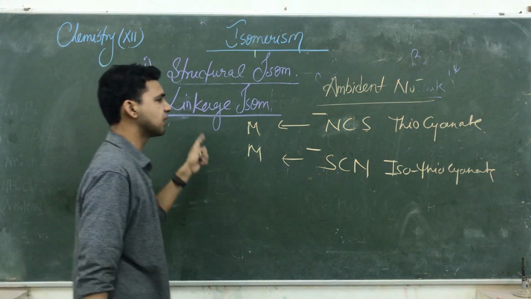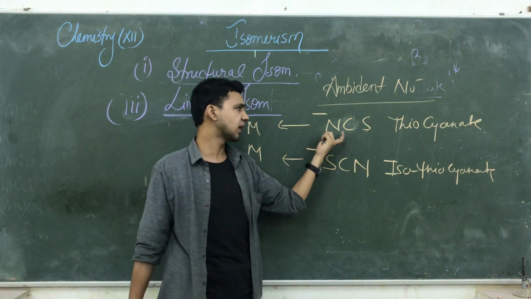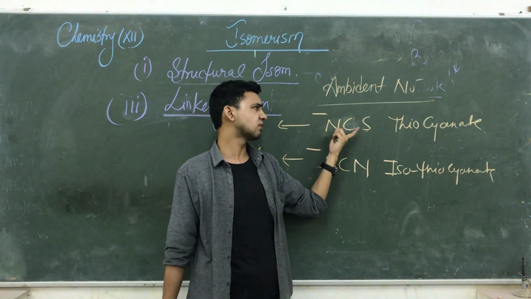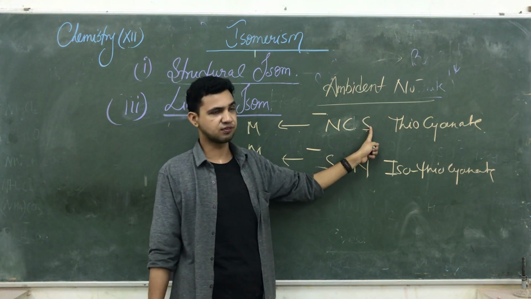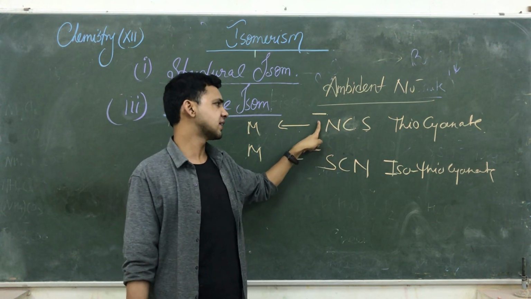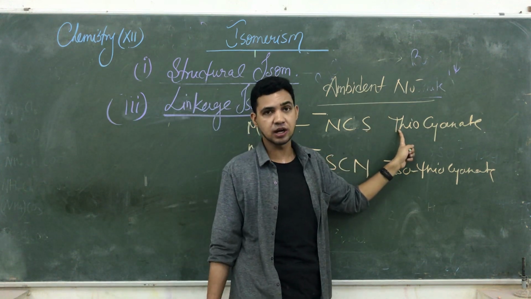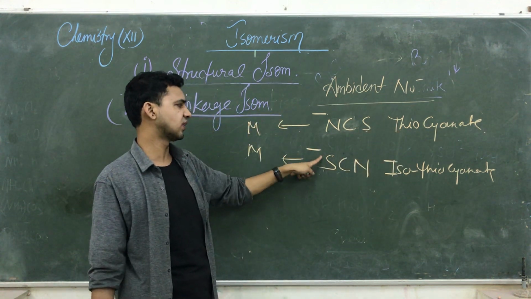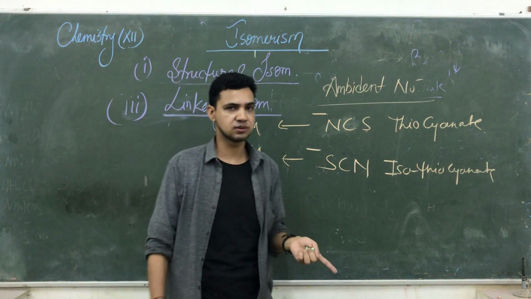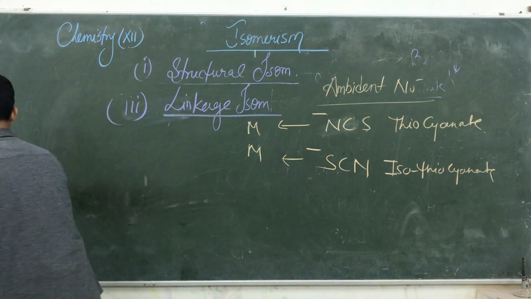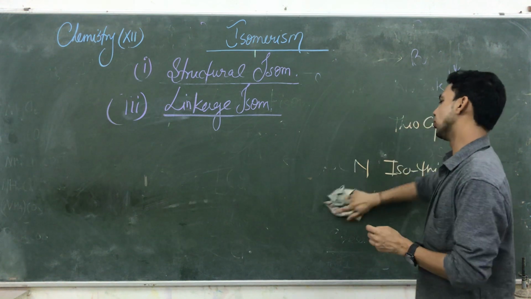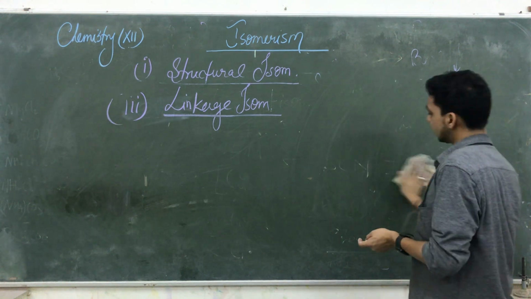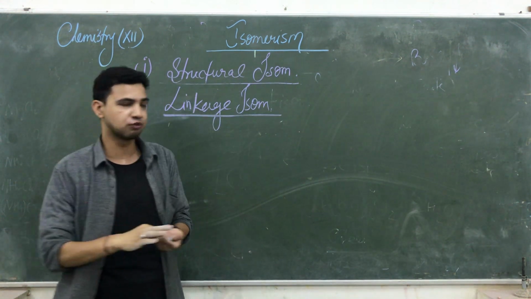अब देखते हैं इसी के बिहाफ पे लिंकेज है। लिंकेज क्या है, कहां से लिंक कर रहा है? In the case of thiocyanate, two linkage sites are available. One is nitrogen and another is sulfur. If the attacking site is nitrogen, at that time this is known as a thiocyanate. If the attacking site is sulfur, that is known as isothiocyanate. Just the same, I'm giving you an example. These are known as ambident nucleophiles. One more ambident nucleophile we have. Okay, I'm just giving you an example of this ambident nucleophile.